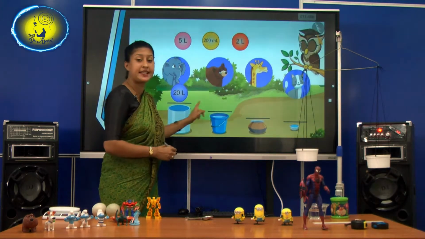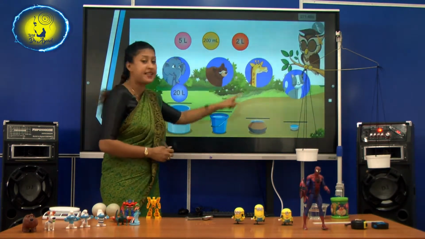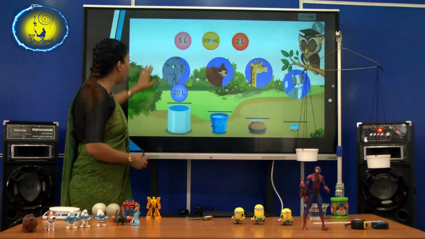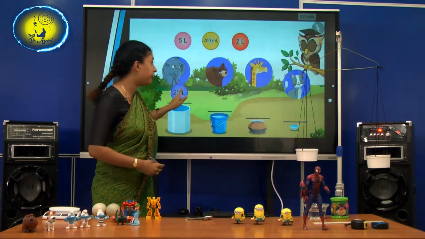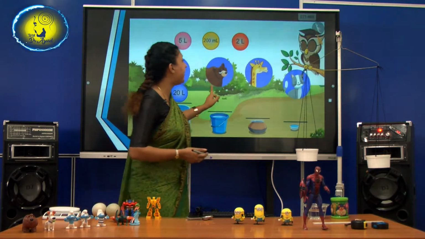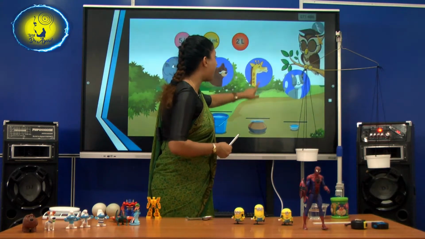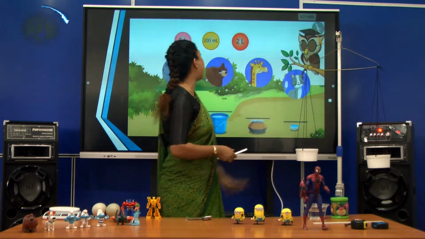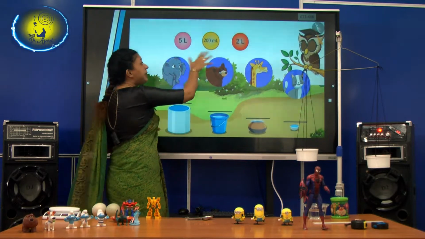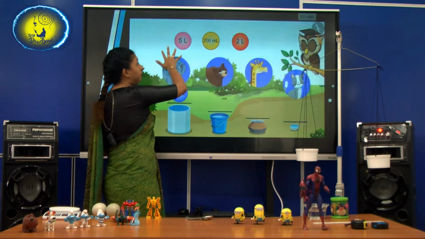So, shall we do this game? Shall we do this activity? Right. Who is this? He is an elephant, and a bear is there, and a giraffe is there, and a cat is there, and we have been given some capacities also here, isn't it?